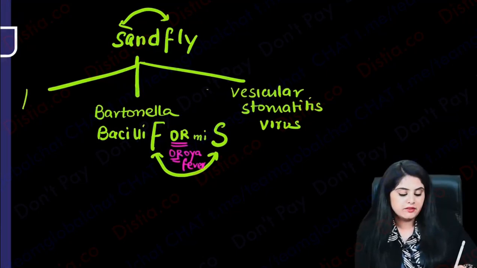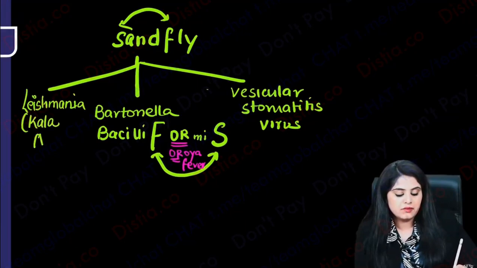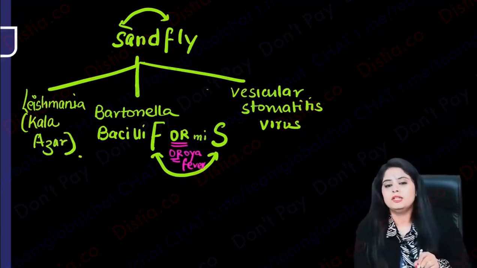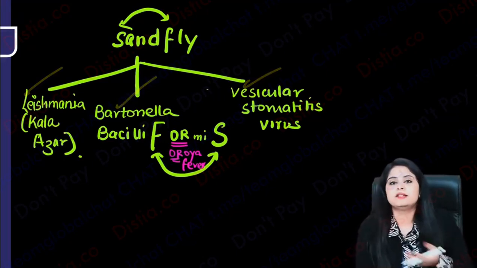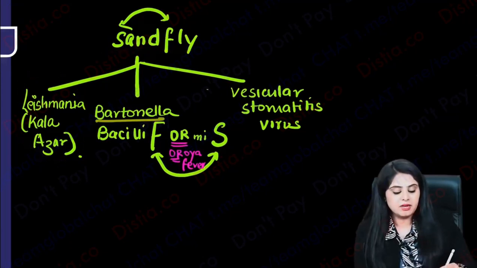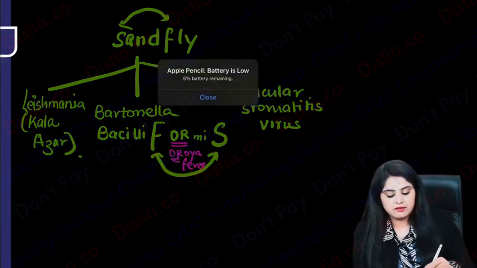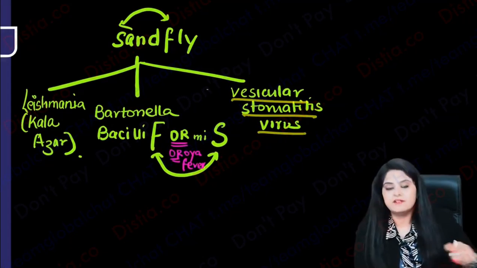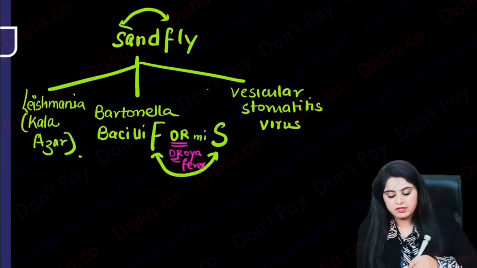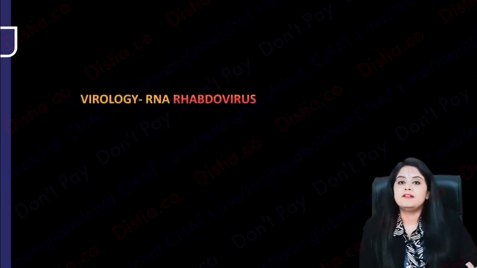And finally, you can never forget the parasite Leishmania, Kala Azar. Leishmania or Kala Azar is also going to be via the sandfly. That is very important. So basically, no mnemonic needed. One virus, one bacteria, one parasite. Do all of them have a mnemonic? Kala Azar, everyone knows sandfly. For bacteria, Bartonella bacilliformis, I have given you the Oroya fever mnemonic. And in terms of the virus, we have had the vesicular stomatitis virus. Done. So that marks the end of the Rhabdoviridae family also. And we are sorted with this.